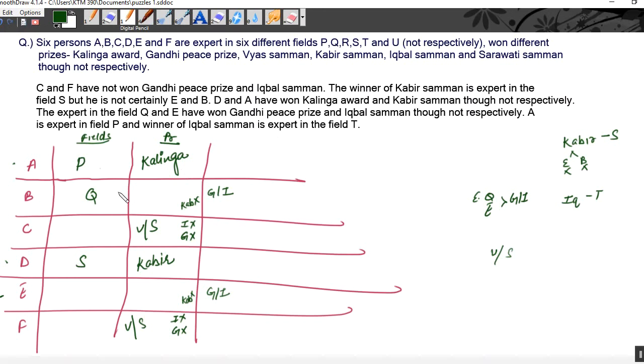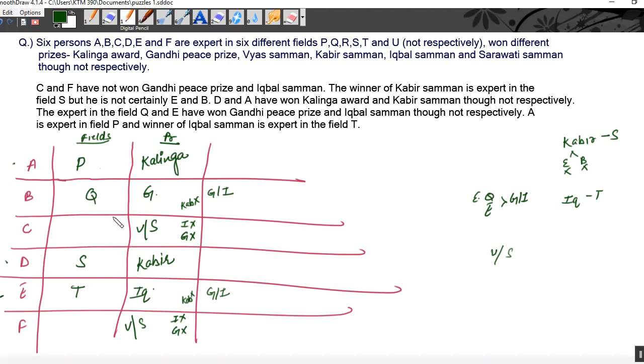Now we know that from B and E, one is winning Iqbal Samman. Now B cannot win Iqbal Samman. Why? Because B is expert in Q, and in the question, the one who is winning Iqbal Samman is expert in the field of T. That means E is expert in T and E is winning Iqbal Samman. If E is winning Iqbal Samman, that means Gandhi Peace Prize is won by B, who is expert in the field of Q.